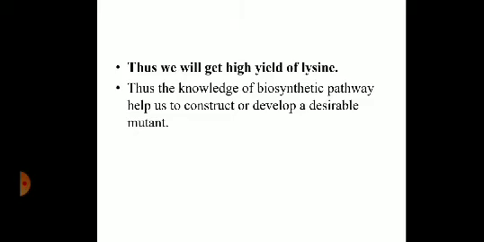Now there are other methods of selection also, like selection of revertant mutants, selection of analog resistant mutants, chemical resistant mutants, and so on. This one method is sufficient. The other two methods of strain improvement are recombination and recombinant DNA technology, which we will discuss in the next lecture.